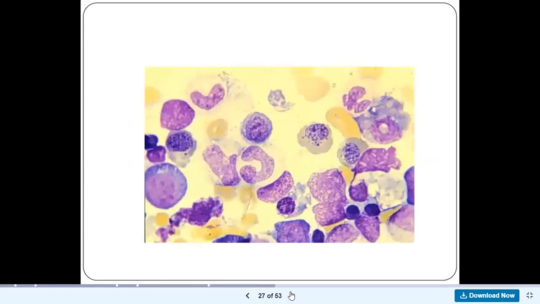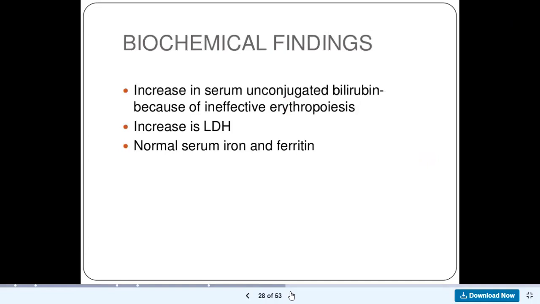Okay, so this, for me, is not important: biochemical findings.